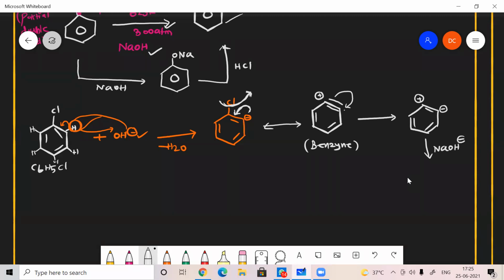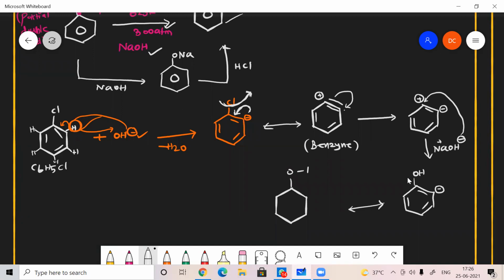Here I have an OH minus, I have a Na plus. The OH minus will go and attack here and they will form the structure like this. Here there is no change in bond inside of the benzene ring. Here I can get OH and here I have a negative charge and this is also unstable. Now what will happen?